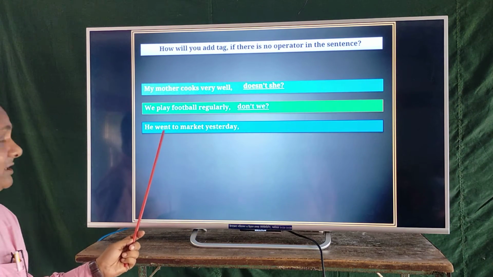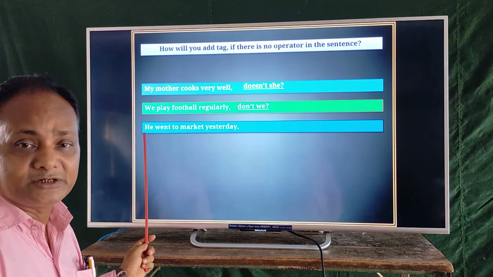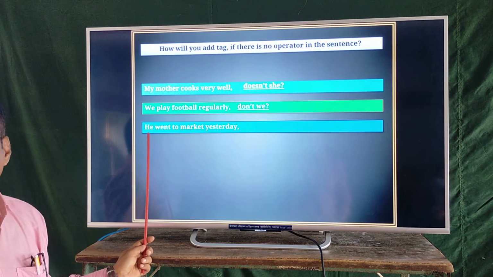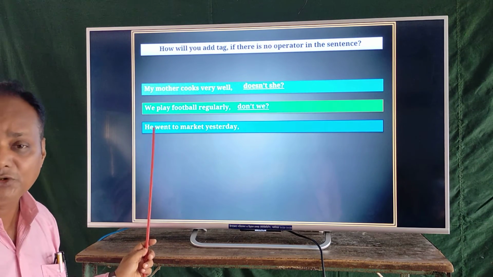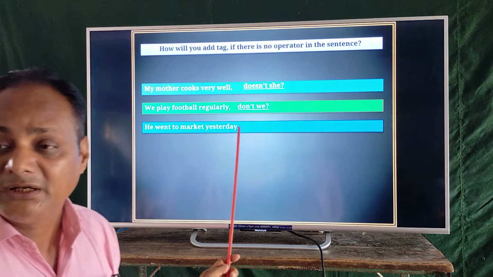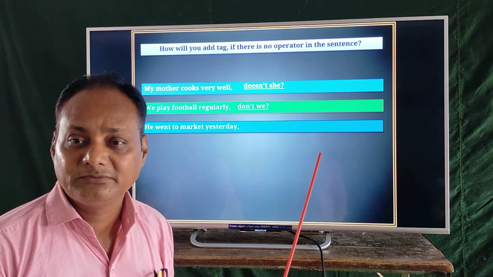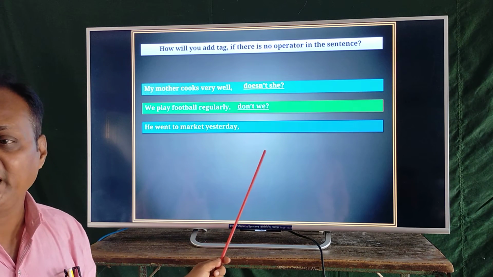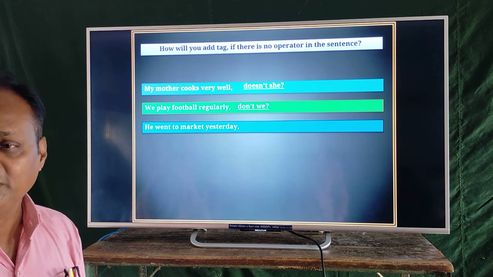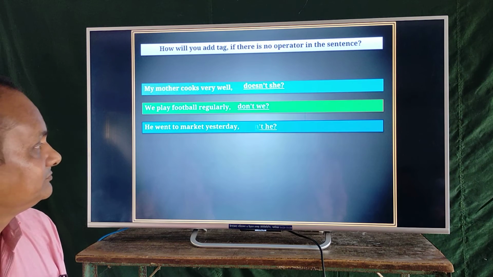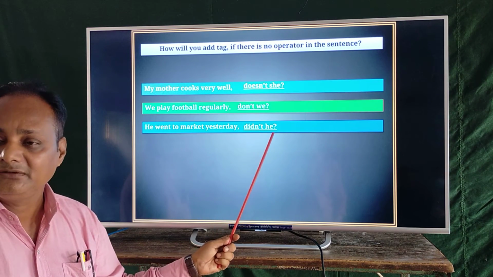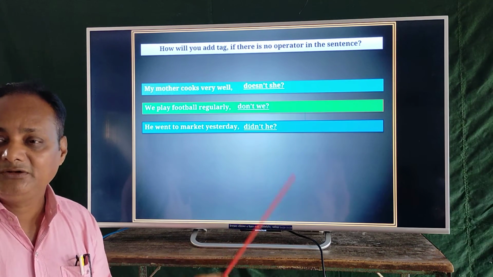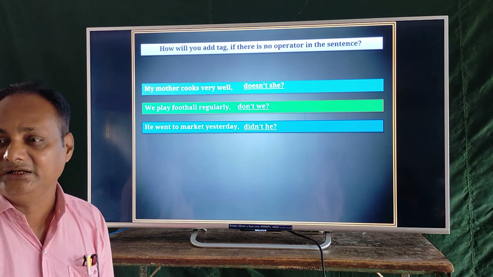Here it is a noticeable matter. Went. What do you mean by went? It is the past form of the verb go. So when the verb is in past form, you have to use did to make a tag question. Now look at the TV screen. Didn't he? Can you understand? I think you can understand it clearly or easily.